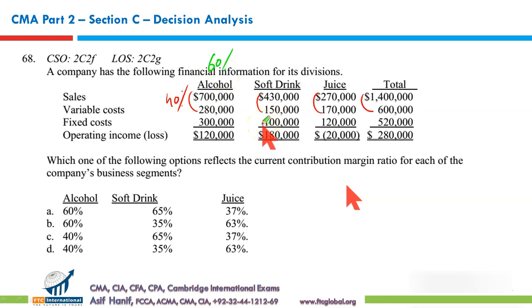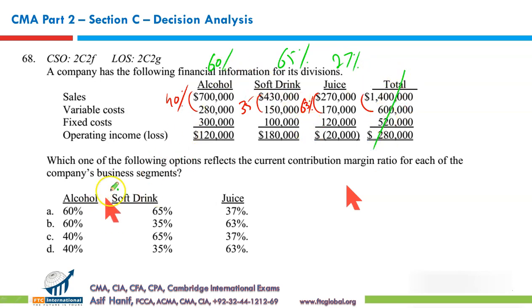Next, 150 by 430, that gives you 35% approximately. So if 35% is the variable cost percentage, 65% would be the contribution margin. Lastly, 170 by 270, that's about 63%. If 63% is your variable cost percentage, your contribution margin is 37.